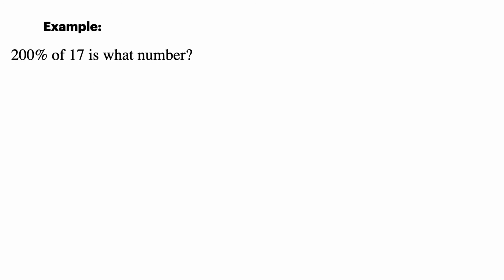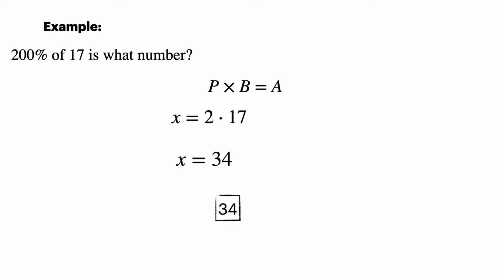So another example, 200% of 17 is what number? Let's set up our equation. Percentage times base equals amount. Okay, well, the percentage is 200, so that's 2. The base is 17, so the amount will be 2 times 17. And what's that? That's 20 plus 14, that's 34. So it's 34.